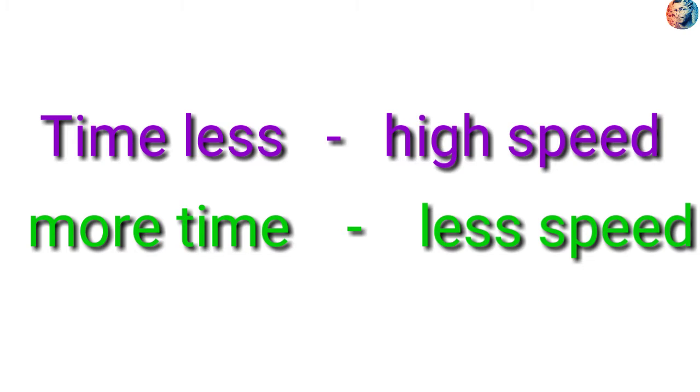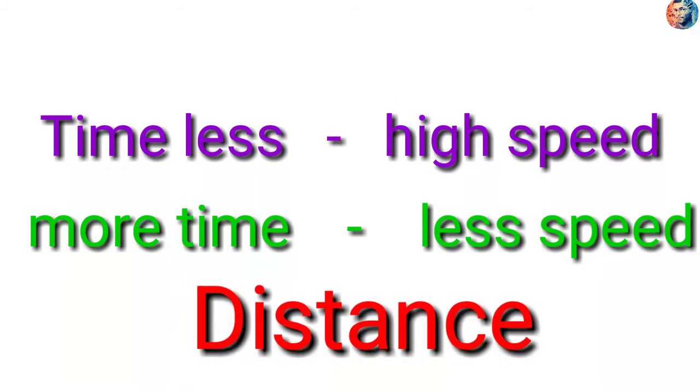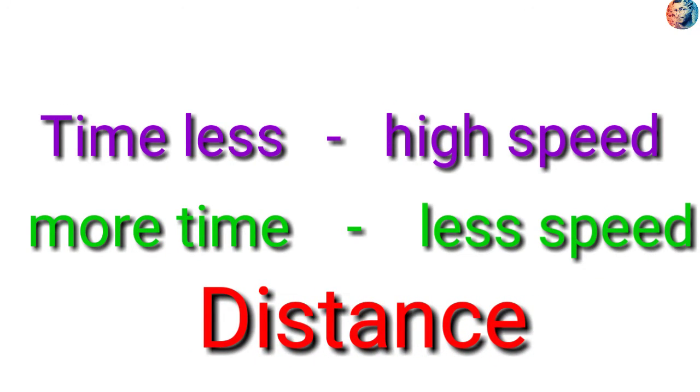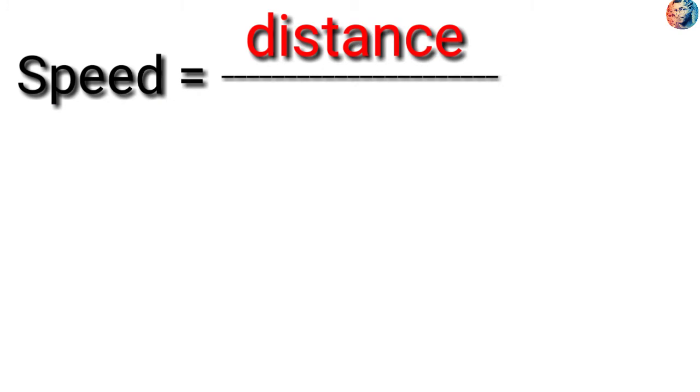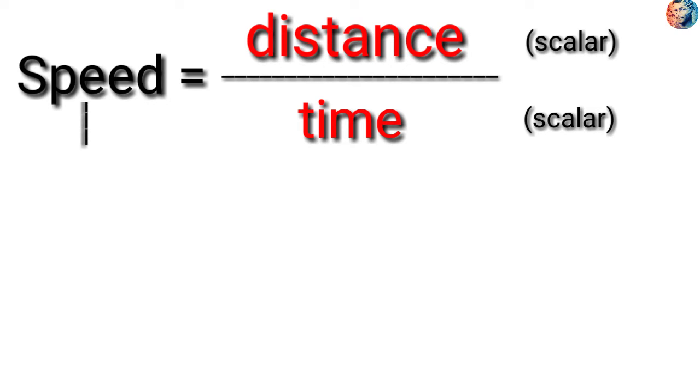Then there is one more thing, that is the distance. The distance is equal in both cases. So speed equals distance by time. Distance is a scalar quantity and time is also a scalar quantity, so speed is also a scalar quantity.